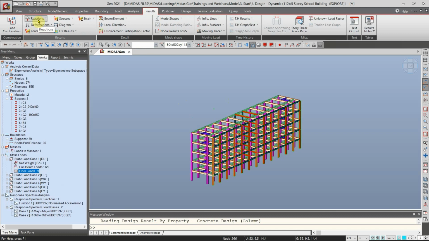We can show different types of result. We can show the reaction, the stresses. So any kinds of results we want to view, we can view it here. So first, let's define the load combination.